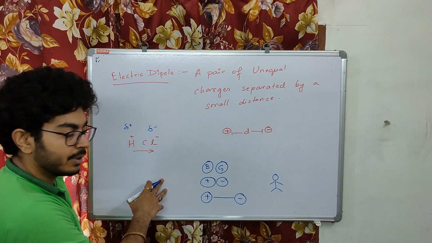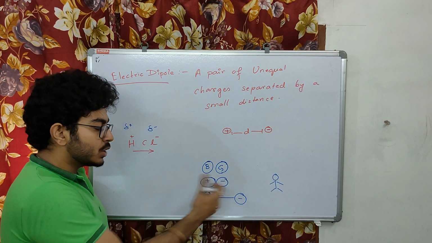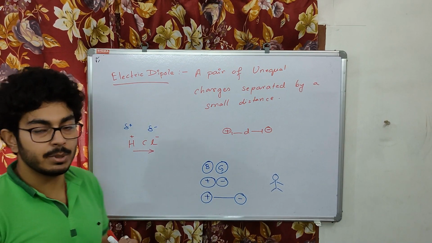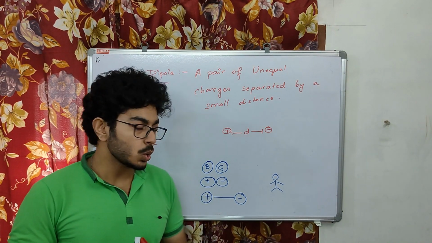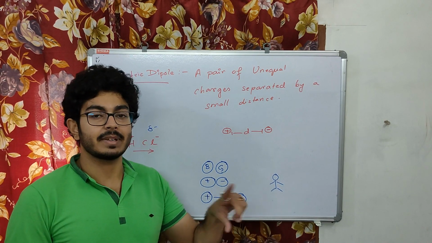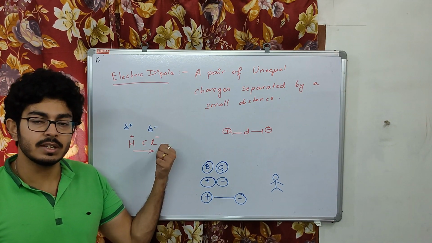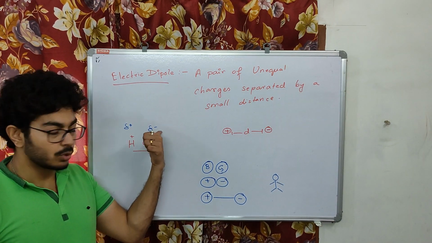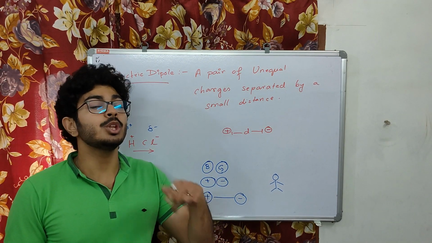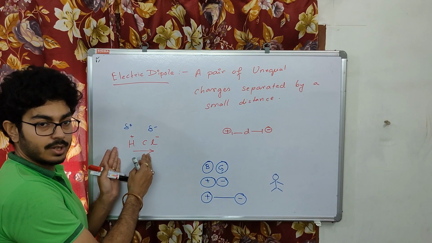Similarly, it can happen with the positive charge, the boy, also. So in these two cases, separation is created between the positive and the negative charge. Ultimately, this separation is due to some external factor. In real life, for HCl, the separation is due to the high electronegativity of chlorine, or also due to the presence of another electric field.